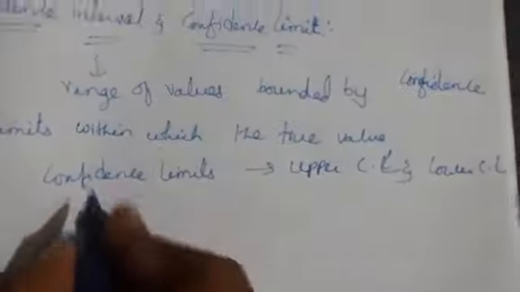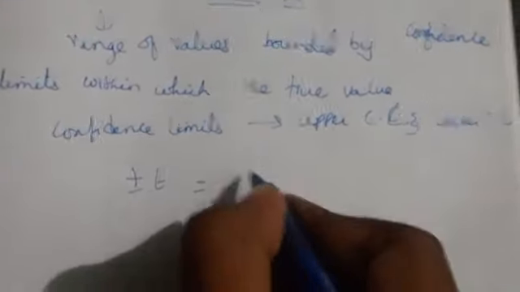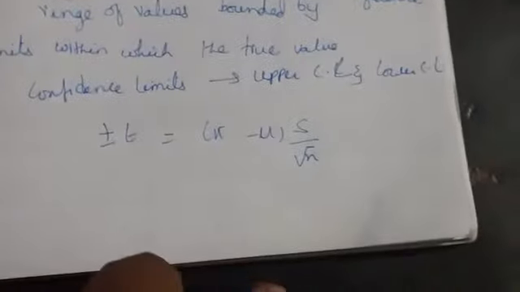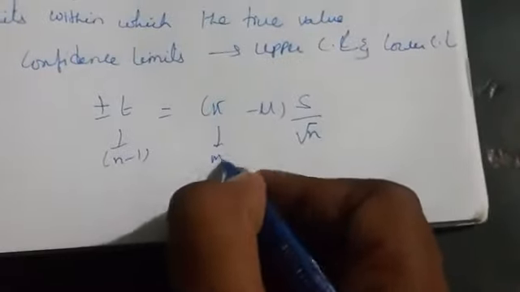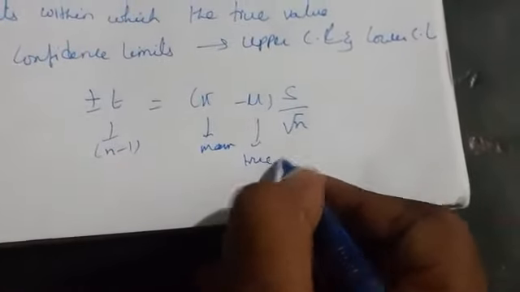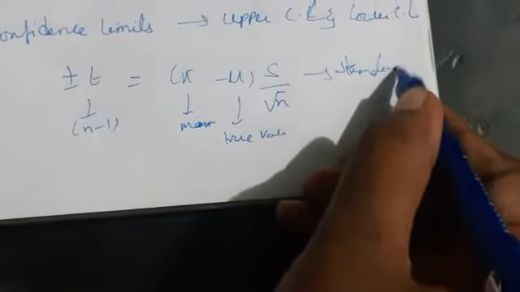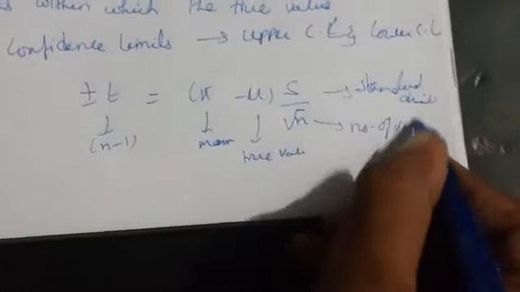Okay, so this is denoted by plus or minus t times (x bar minus mu) by s by root n. Here t depends upon the degree of freedom, x bar is the mean, mu is the true value, s is the standard deviation, and n is the number of values in the set. Now let us see an example of how to calculate this.